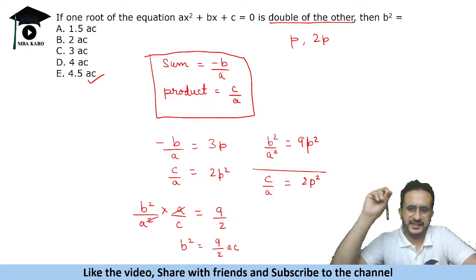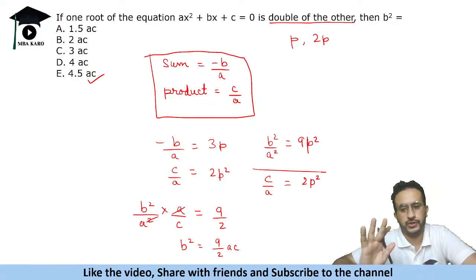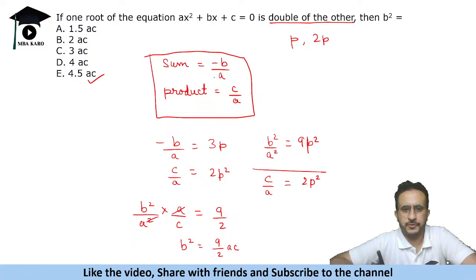So for anything in a quadratic equation related to roots, just remember that some use of sum and product will be there. We are given that sum of roots is minus b upon a, product is c upon a. So assume any variable like p, q, anything, put that relation, and you get the result. Why did we take p and 2p? Because it is given double of the other. One root is double, so if one root is p, the second root will be 2p.